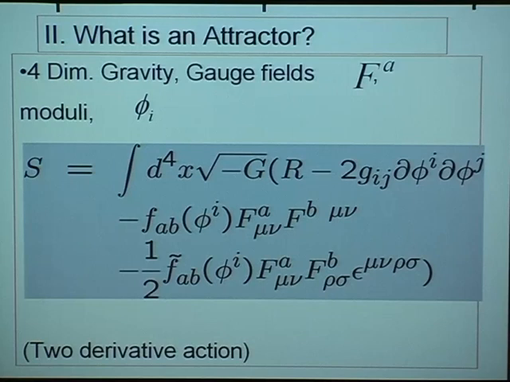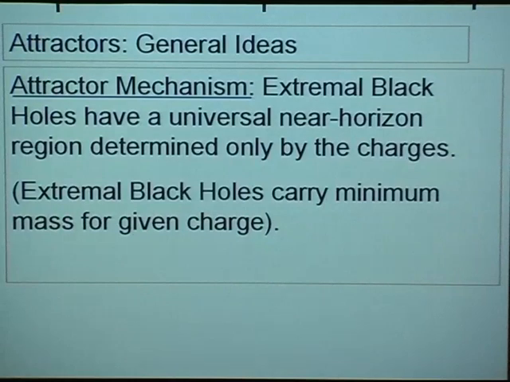That is why they are moduli, and they can take varying values at infinity away from any black hole. These moduli are coupled to the gauge fields because they determine the gauge coupling constants F_AB and the axionic couplings F tilde_AB.